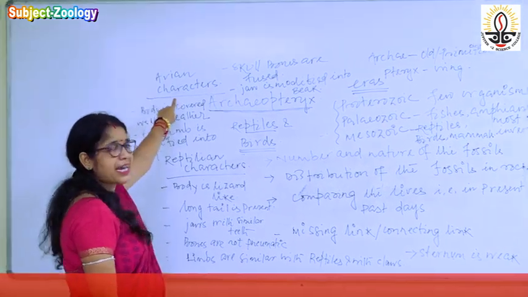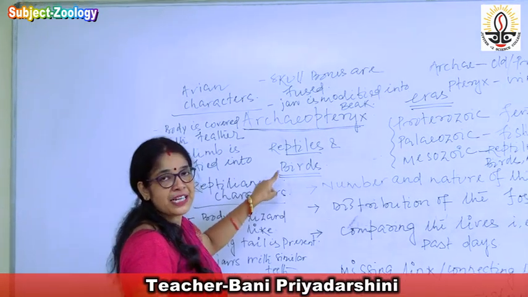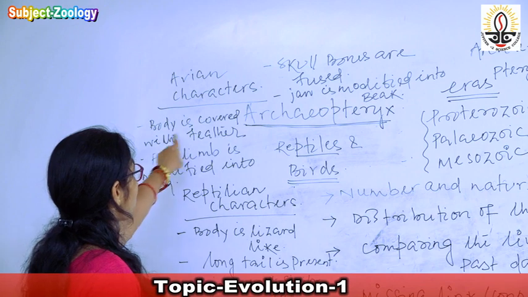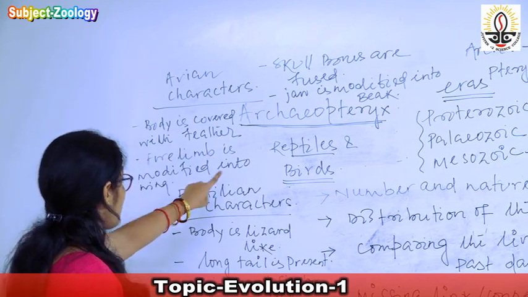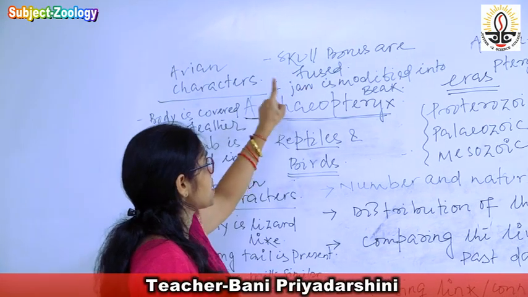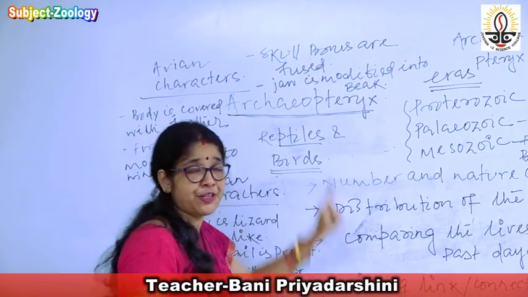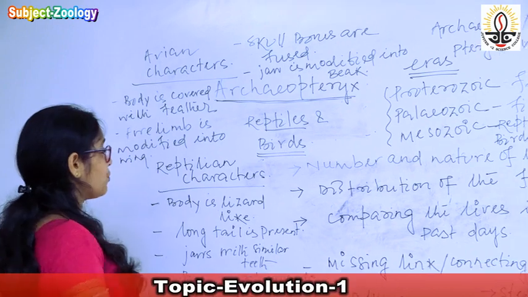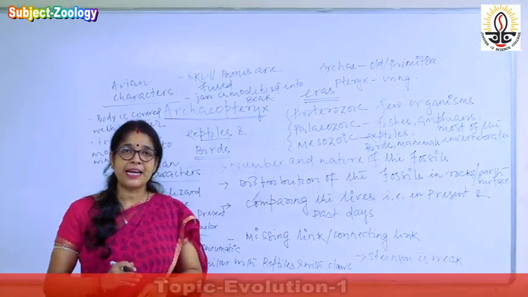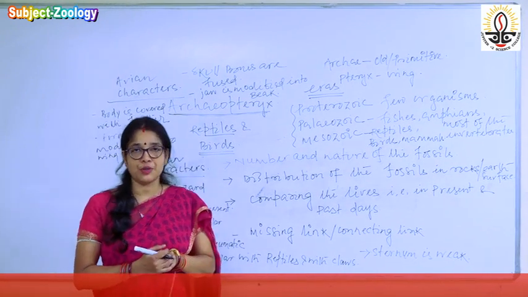So what are the avian characters? Avian characters means the characters of the birds. The body is covered with feather, forelimb is modified into wing, skull bones are fused, and jaw is modified into beak. So in this way we can derive how the fossil can provide evidence in support of evolution.